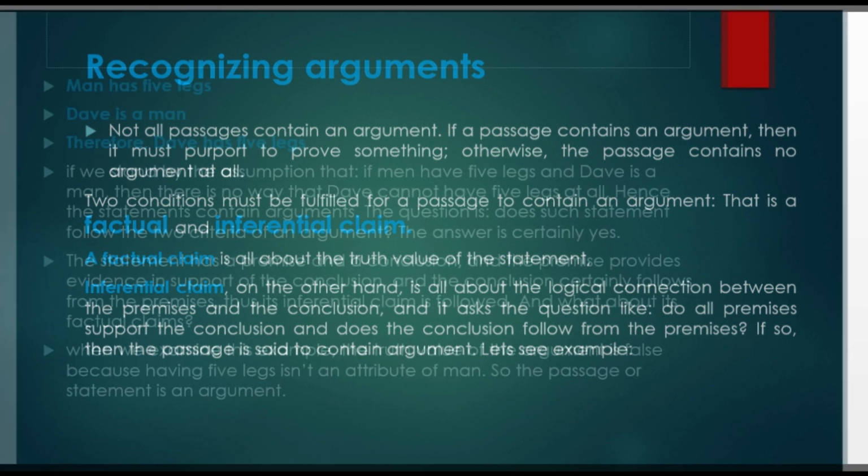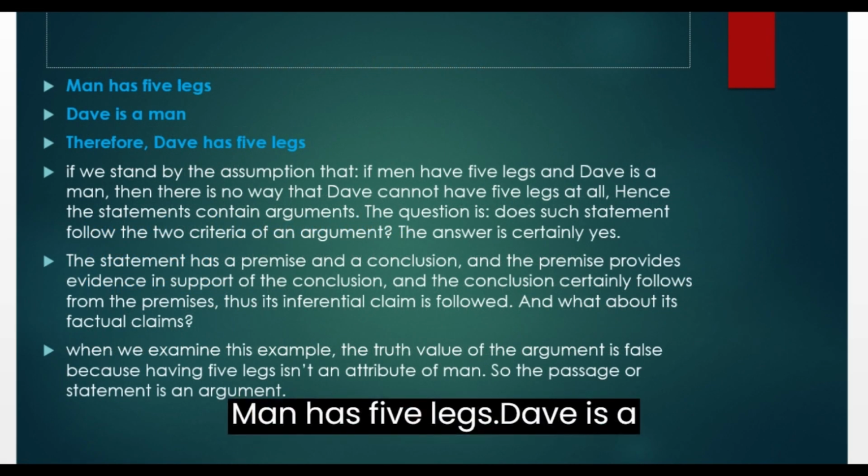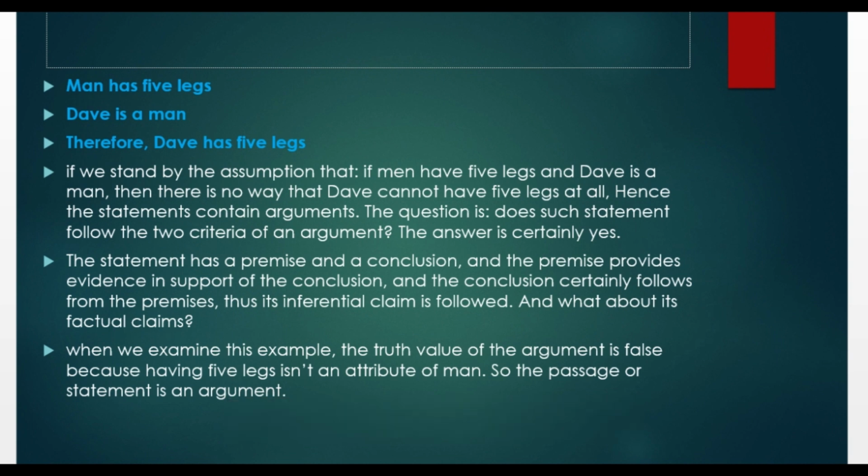Let's see an example. Men have 5 legs. Dave is a man. Therefore, Dave has 5 legs. The above example is clearly an argument if we stand by the assumption that if men have 5 legs and Dave is a man, then there is no way that Dave cannot have 5 legs at all. Hence the statements contain an argument.